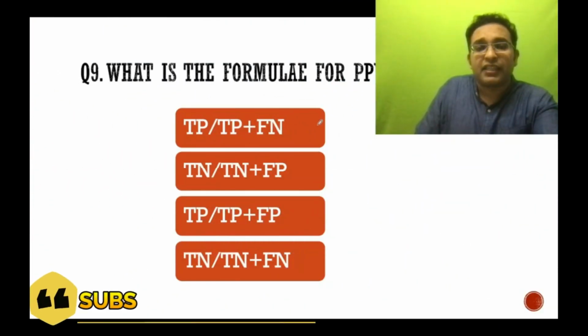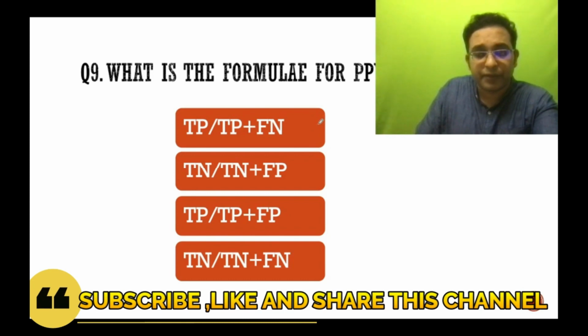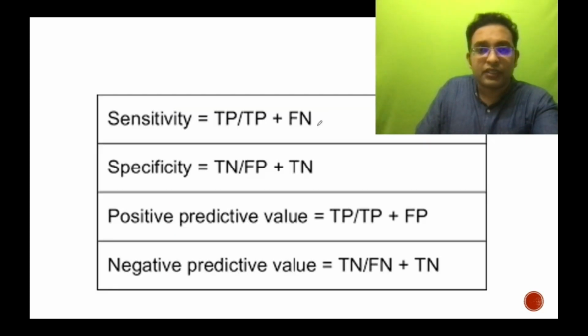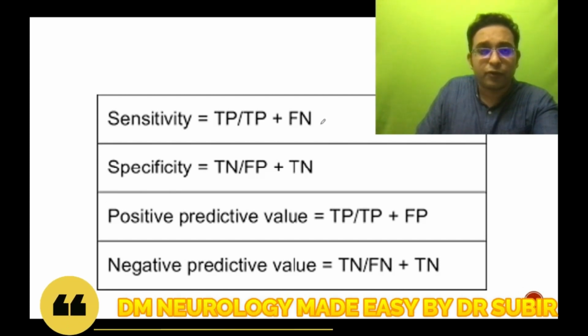So what is the answer for positive predictive value? In the previous question, you must have got the answer that number needed to treat is 1 by absolute risk reduction. Now, sensitivity is total positive by total positive plus false negative.